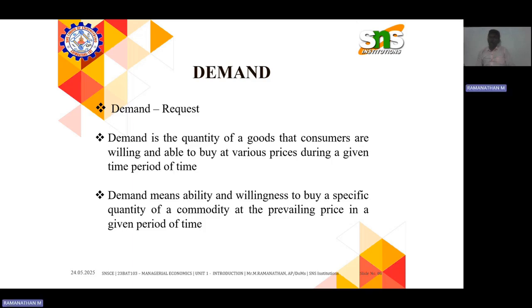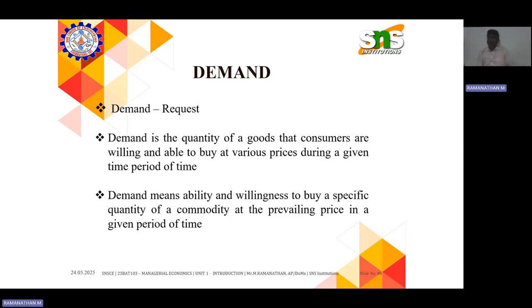Let me give you one example. If the price of tomato keeps on increasing, demand will decrease. If the price of tomato keeps increasing, demand will go down. For example, if the tomato price is 200 rupees, the consumption of tomato will go down.